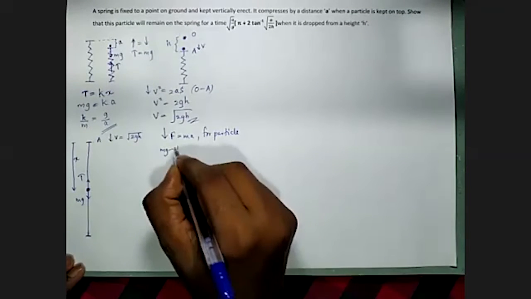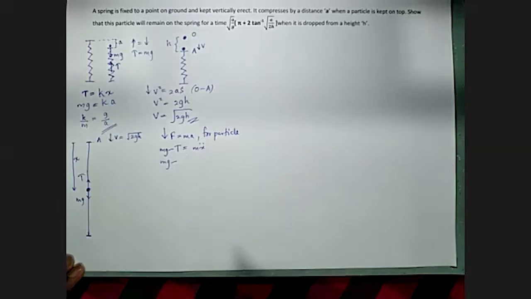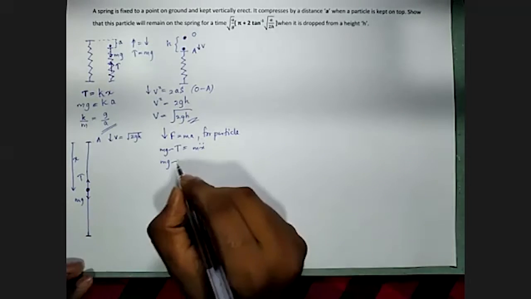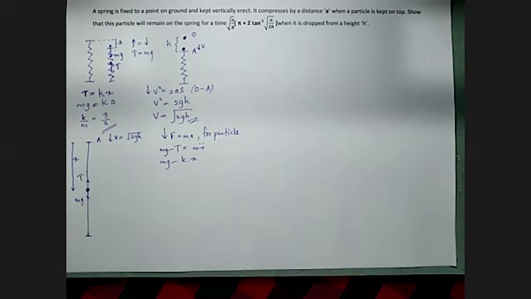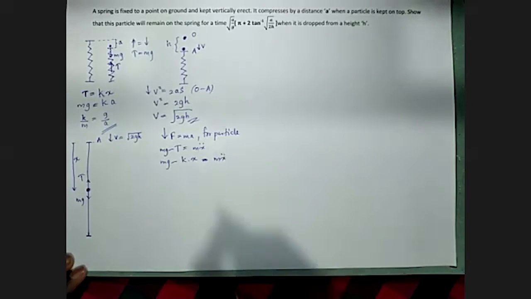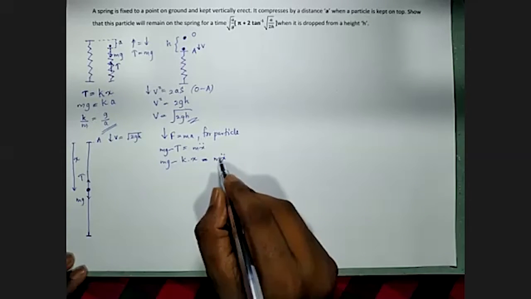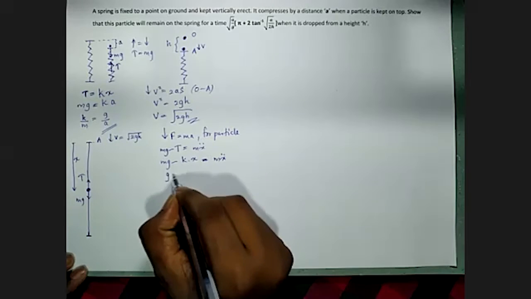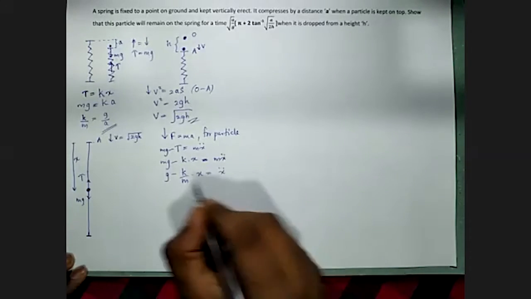mg minus tension equals m x double dot. What is the tension? Tension is k into extension, kx, extension, in this case compression, which is x. So mg minus kx equals m x double dot. Now I can divide all the terms by m to remove m here, and we have g minus k over m into x equal x double dot.